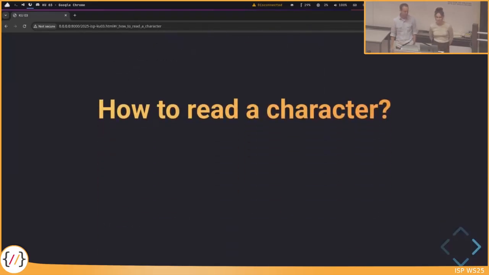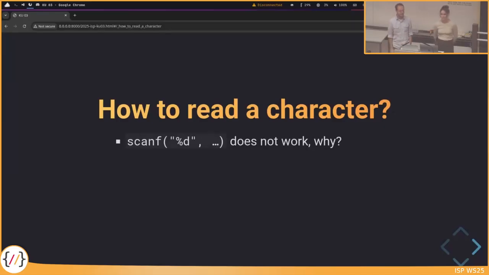Okay, so the first question would be, how can we read a character? So probably this is an easy question. You should have heard it in the lecture. First thing, if you scanf %d, as you did in the assignment, this doesn't work. Why does this not work? Yeah, so the d waits for an integer, but we could also enter any characters, not only digits, as we've seen in the examples before.